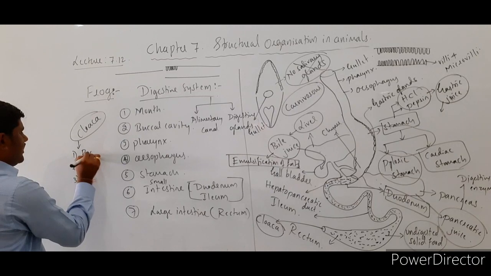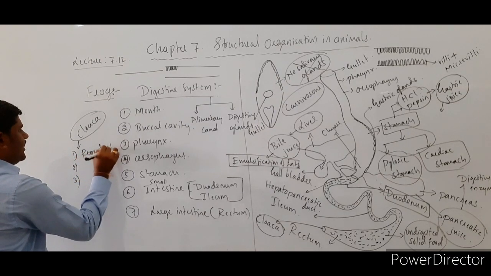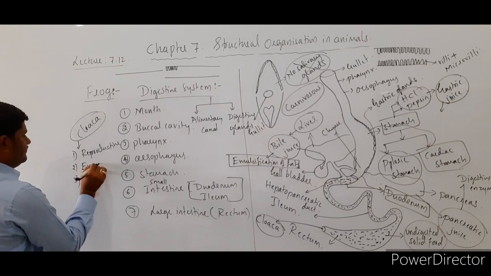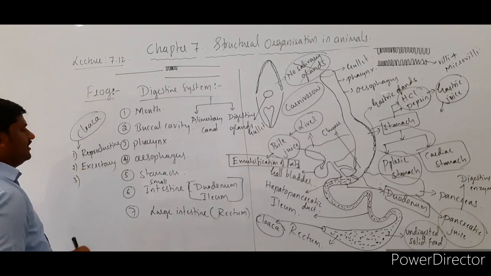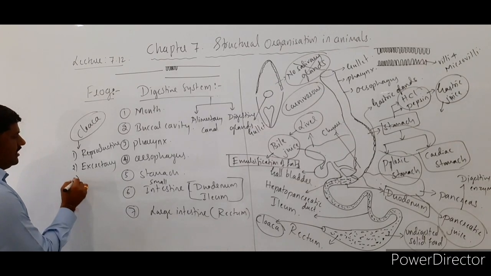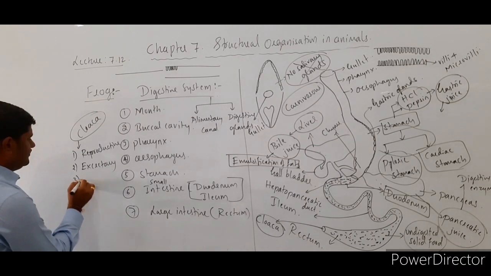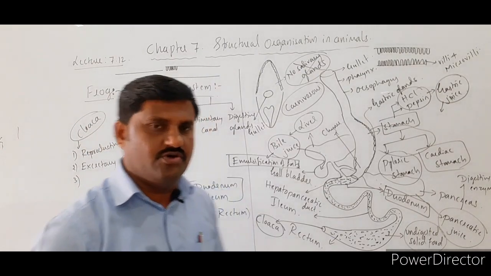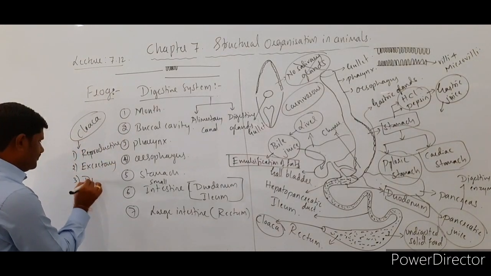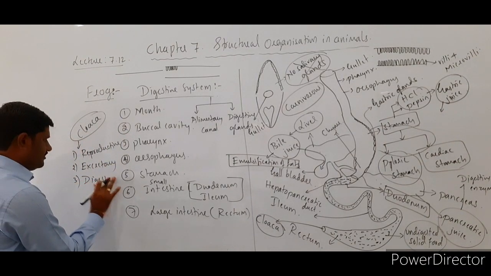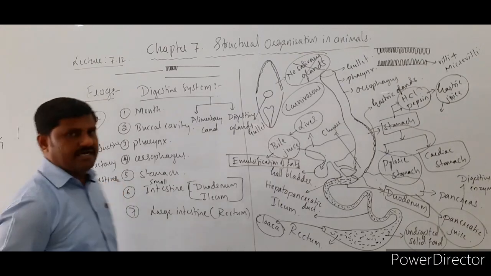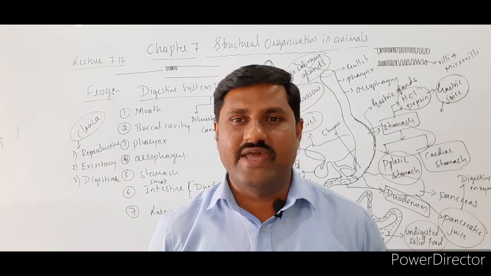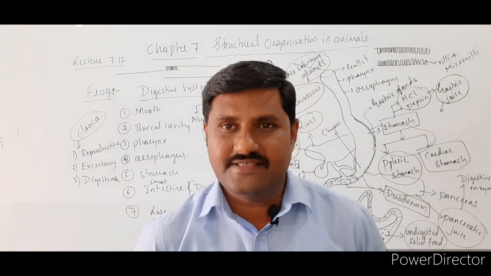One is the reproductive system, and the excretory system, as well as the digestive system, since undigested food is also removed through this one. So that is called the cloaca. The cloaca is present over here in this animal.